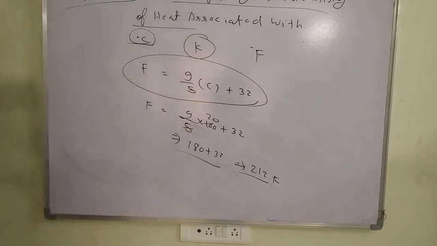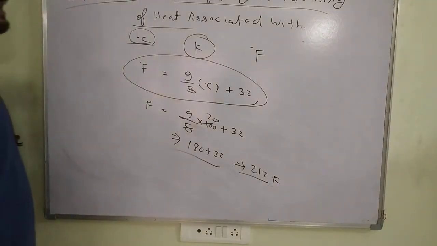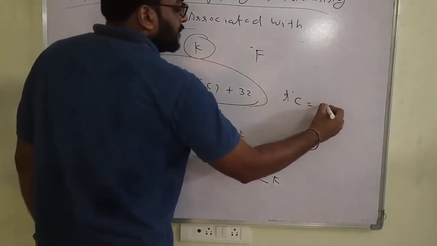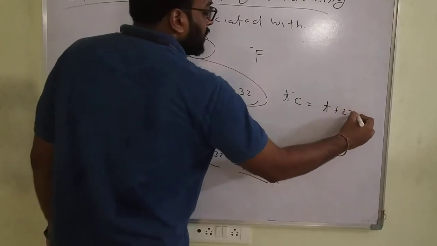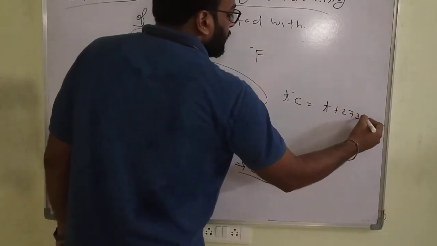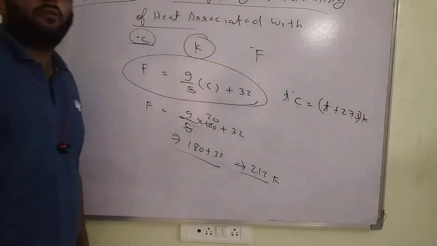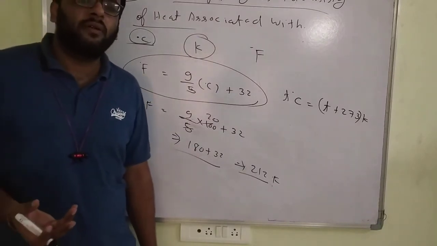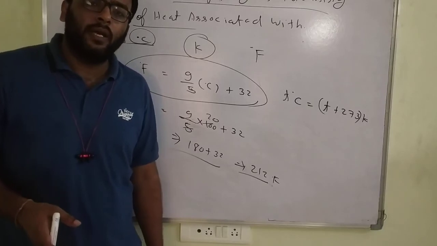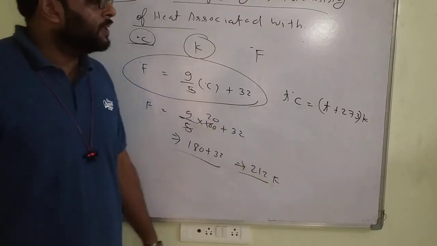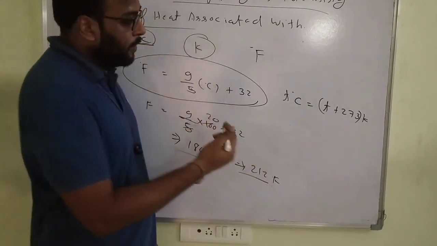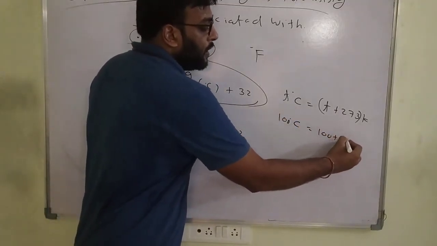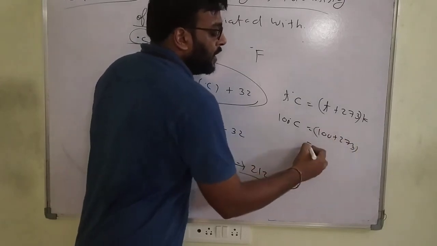And what is another relation, between Celsius and Kelvin? T Kelvin is equal to T degrees Celsius plus 273. Exactly it is 273.15, but it comes in your next chapter where I will explain it properly. For now just remember T plus 273. Suppose the example is 100 degrees Celsius: 100 plus 273 is 373.